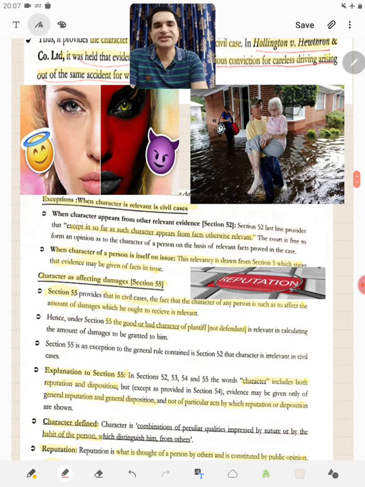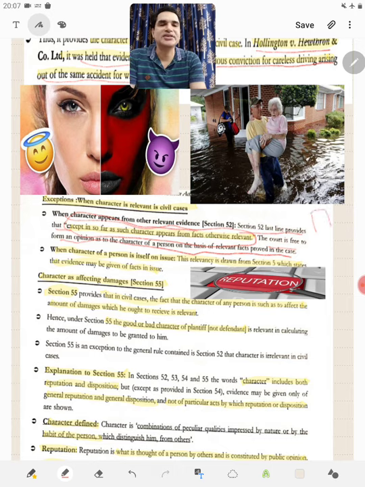The first is when character appears from other relevant evidence. The last line of section 52 provides that except insofar as character appears from facts otherwise relevant, the court is free to form an opinion as to the character of a person on the basis of the relevant facts proved in the case.